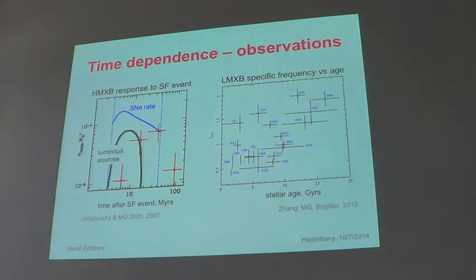Here is one caveat. These are pretty faint sources. Luminous sources will be doing everything similar, but earlier or much earlier. They would probably peak at below 10 million years. For low mass X-ray binaries, we don't see a very significant dependence. This is a collection of elliptical galaxies, passive galaxies of different stellar age, and this is some normalization of the population, specifically the number or luminosity of low mass X-ray binaries per unit stellar mass.